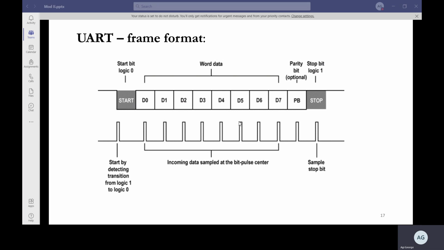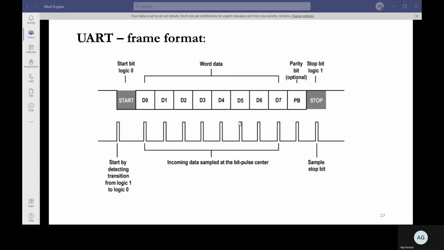So initially there is a start bit. What is the significance of the start bit? When the UART is not transmitting any data, the transmission line is usually at a high voltage. Whenever it starts to transfer data, the UART has a start bit: the UART switches from high voltage to a low voltage. That is what you can see, a start bit of logic 0. The receiving UART will detect the high to low transition and start reading the bits at the accurate baud rate.